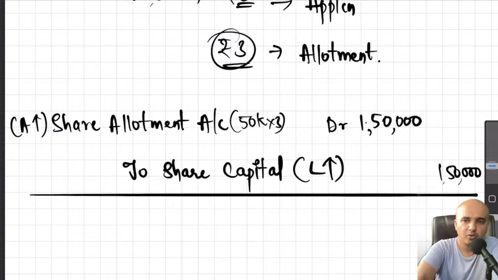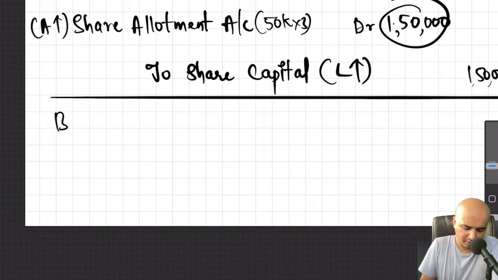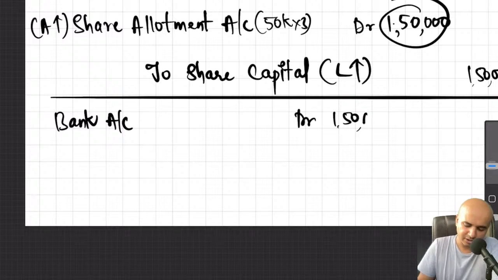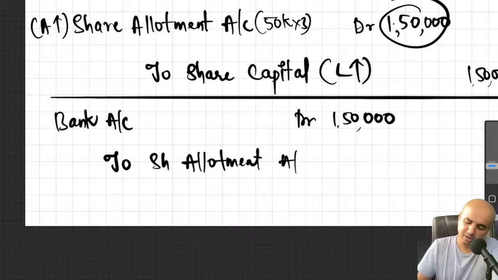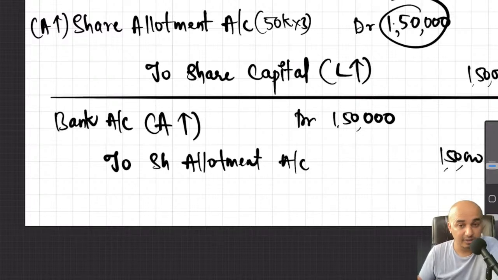So in that case, how do we record the transaction? We'll see. Now, what is due here? 1,50,000. You will receive 1,50,000. Let's look at it. Bank account debit 1,50,000 to share allotment. As simple as this. Nothing else. We were supposed to receive 1,50,000. Now we have received that. That means our asset, which is our bank, has increased by 1,50,000.